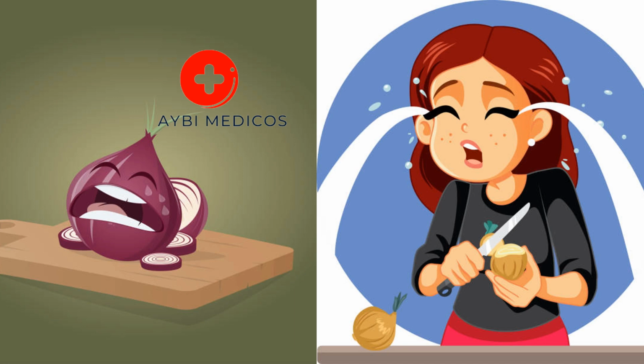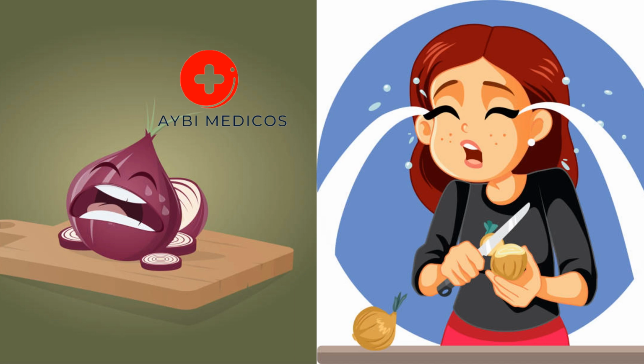Sulfur compounds. Onions contain sulfur compounds, particularly amino acid sulfoxides, such as alliin. These compounds are stored within the onion cells and are responsible for their pungent odor and taste. Cellular damage. When you cut, chop, or crush an onion, you rupture its cells, releasing the contents contained within them, including the sulfur compounds.